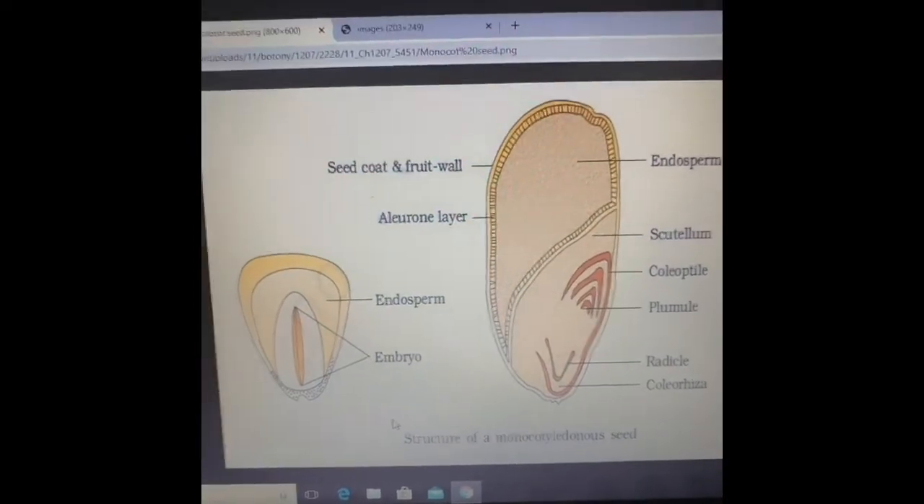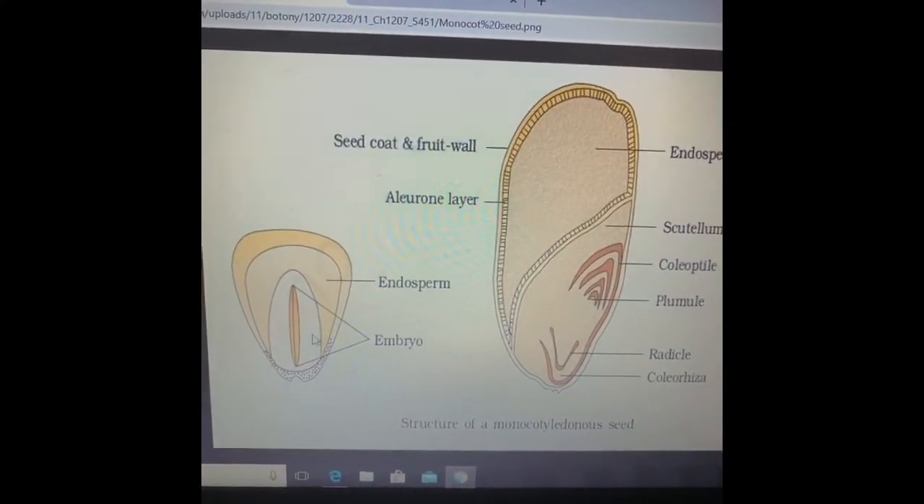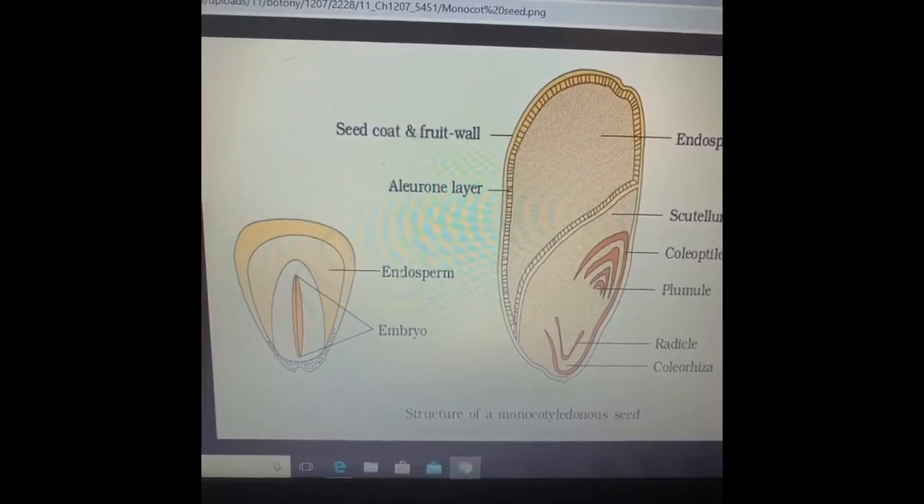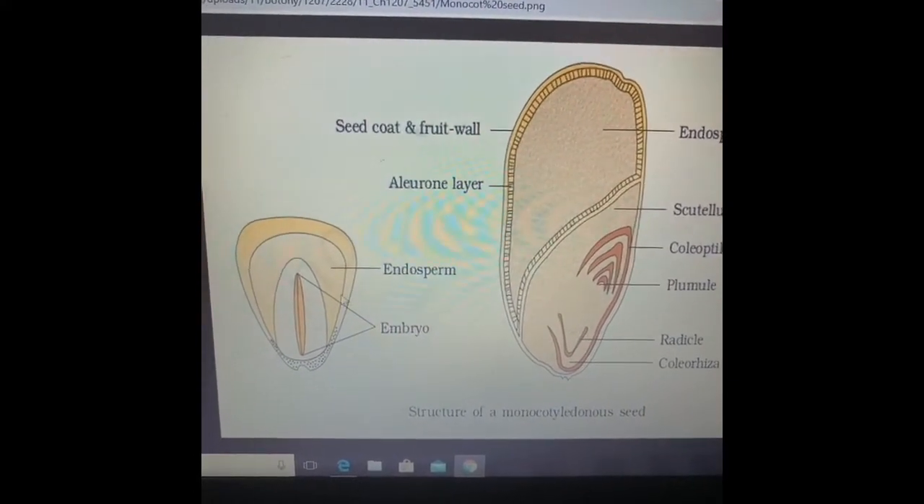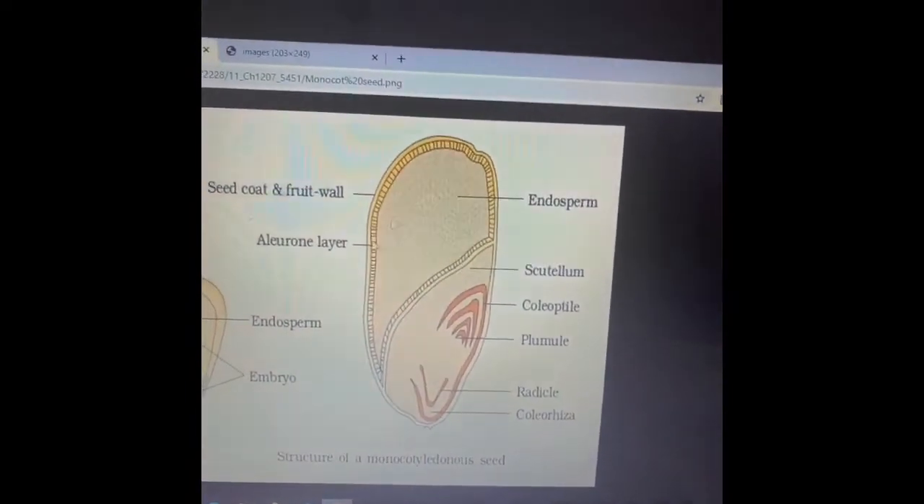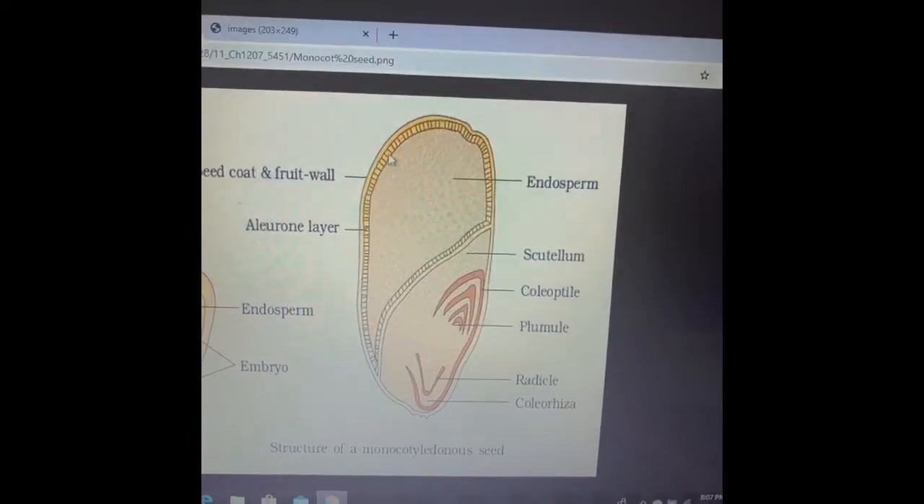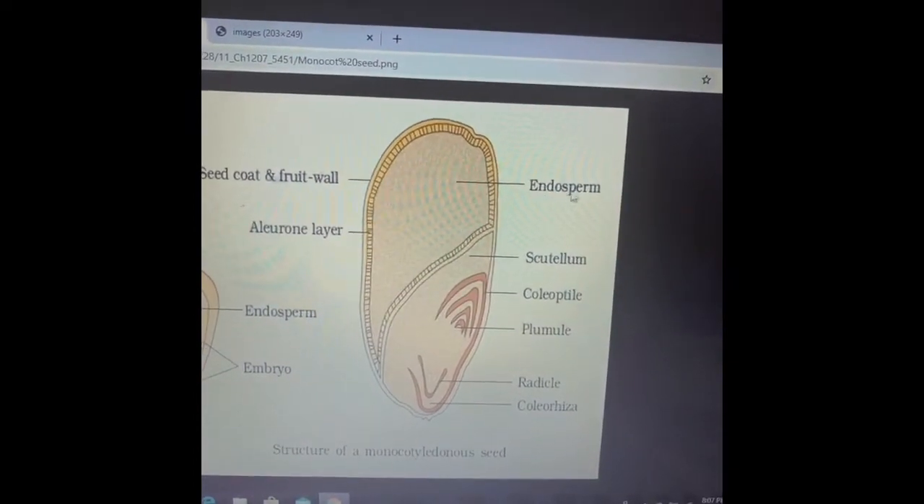Let's look at the pictures. Here is a monocot seed. We are trying to view that of maize. Here is the endosperm, so it is an endospermic seed or albuminous seed, and this is the growing embryo. If we see the transverse section, there is a seed coat or the fruit wall, and then the aleurone layer, and then the endosperm.